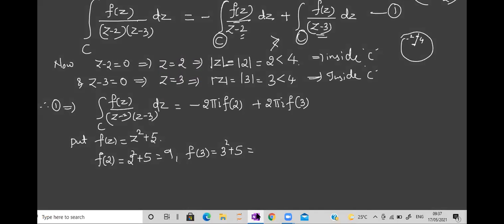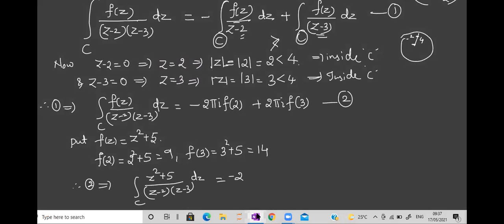And after getting this, okay, so this is 14. I'll call this equation 2 for convenience. Therefore, equation 2 becomes integration of z square plus 5 upon z minus 2 into z minus 3 dz over C equal to minus 2 pi i into f of 2, which is 9, plus 2 pi i into f of 3, which is 14.